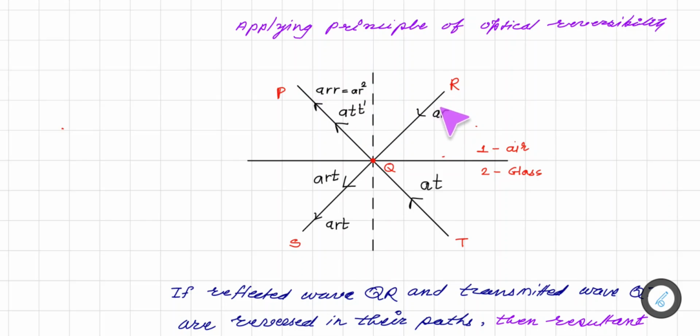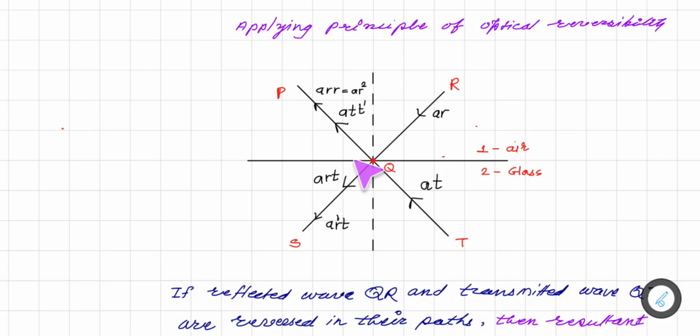Similarly, this AR is there and using the transmission coefficient, when it transmits, the transmission coefficient is T. So this amplitude times the transmission coefficient, ART, is transmitted.